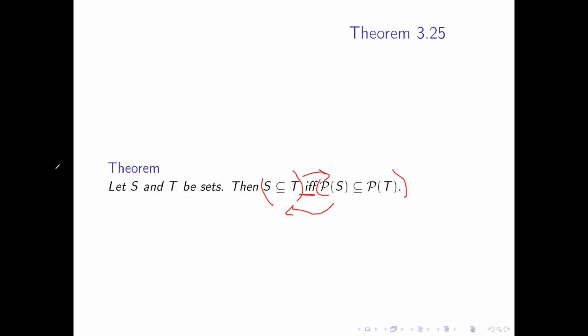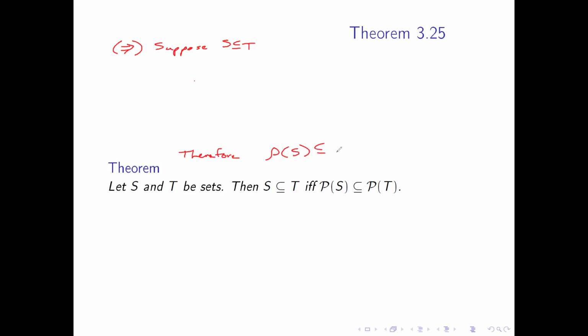The way we normally do this, and I've seen it written a lot of ways, is they'll break it into an arrow in each direction. Here we suppose that S is a subset of T, and we want to get down to the point where we show, therefore, that the power set of S is a subset of the power set of T. Now, how do we do that? Suppose this is true.